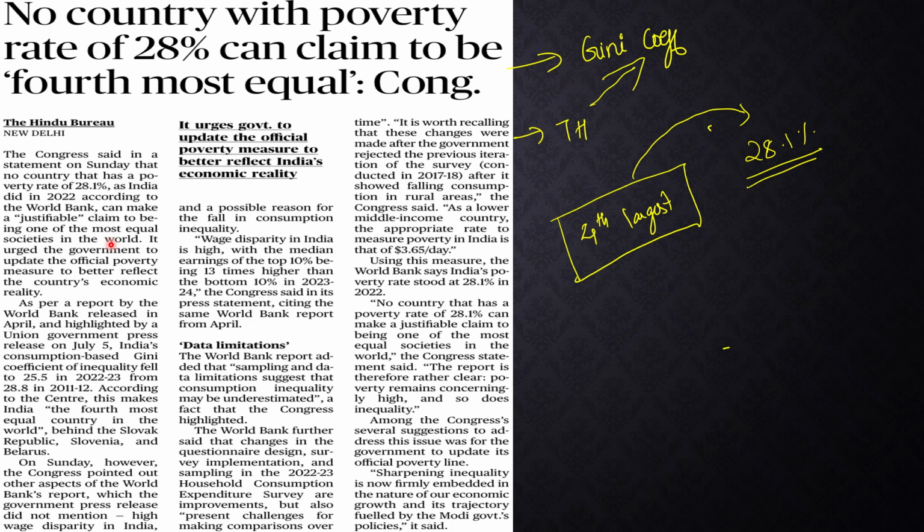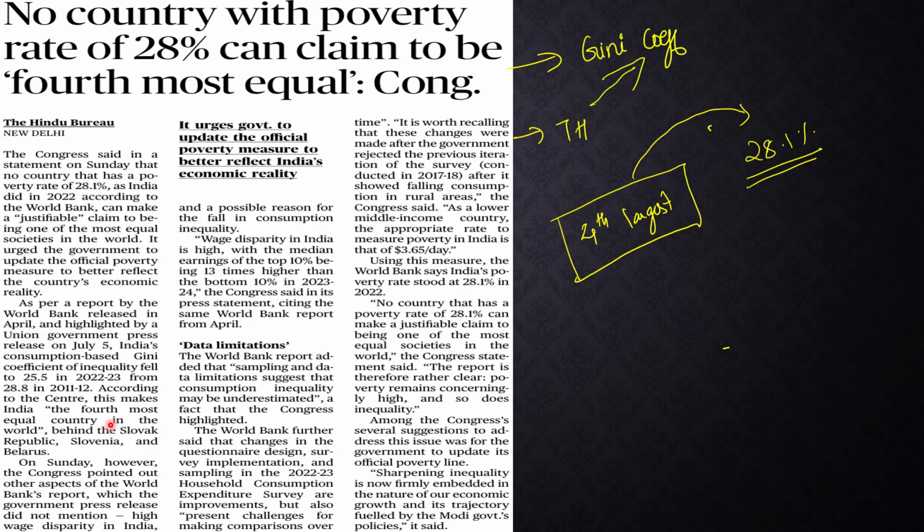Okay. So let's see. Based on the World Bank report of 2022, our poverty rate is 28.1%. Okay. So it updates the official poverty measure to better reflect the country's economic reality. As per the recent report, okay, that is released in April, it highlighted and even the same thing is agreed by the Union government.